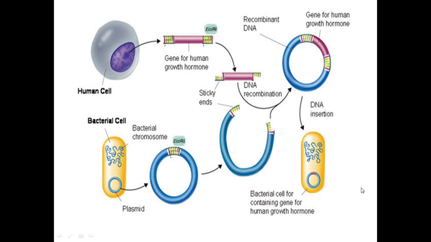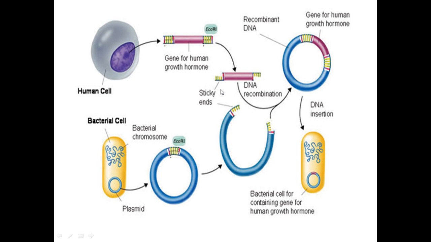So this is the picture of how this human growth hormone is produced by rDNA technology. This is the human cell. From the human cells, especially from the pituitary, the hormone-producing gene has been isolated, and this is the bacterial cell. From the bacterial cells, the plasmid has been isolated. They are treated with a restriction enzyme. The same restriction enzyme is used for both. So it creates a cut. We call it a sticky end.